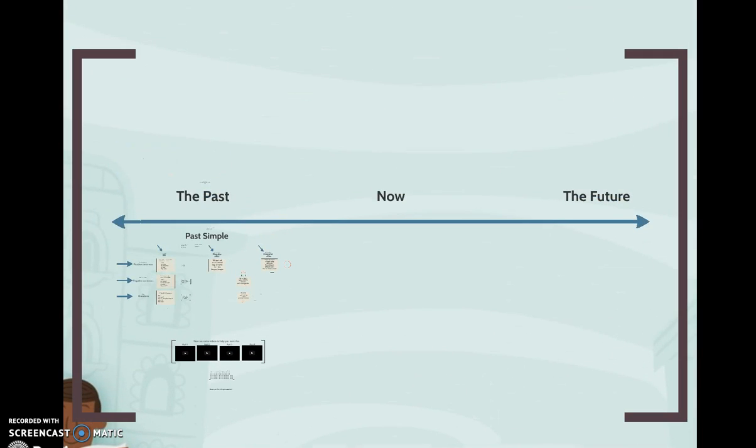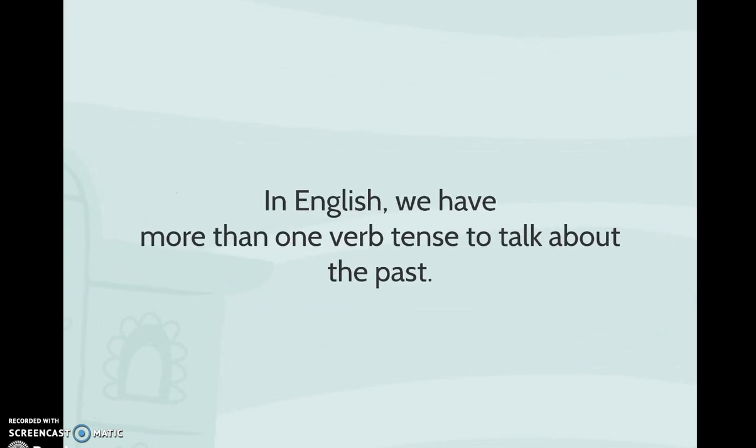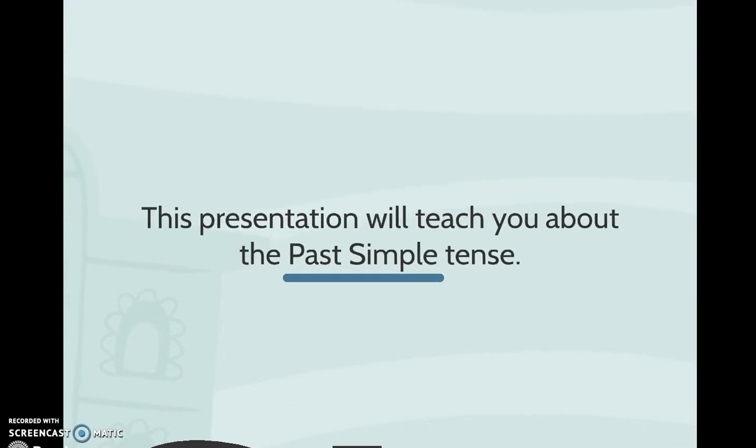The past is what happens before now. In English, we have more than one verb tense to talk about the past. A verb tense means tiempo verbal. We have past simple, past continuous, past perfect, etc. But today we concentrate on the past simple tense.